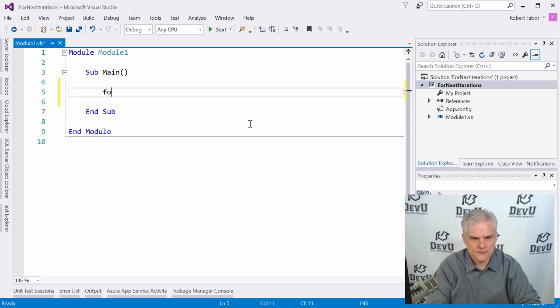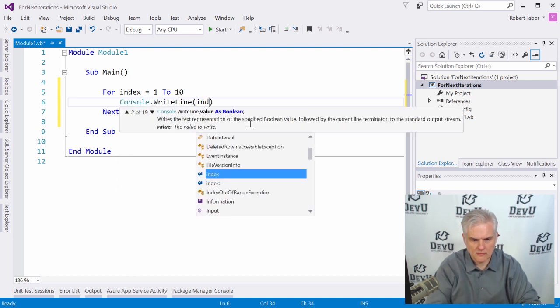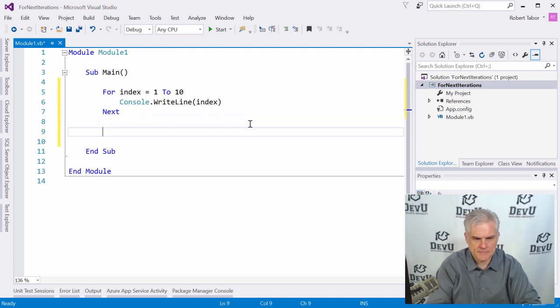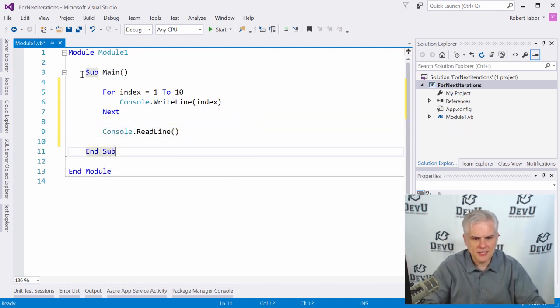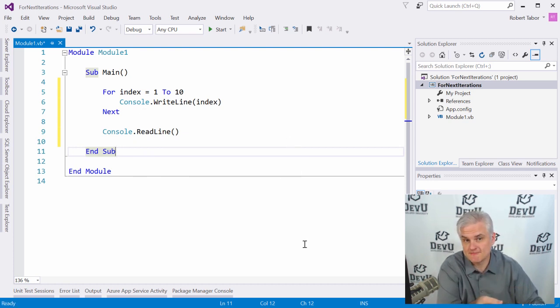So here we go. All right, there we go. That's all we need. So can you guess what you're going to see in the console window whenever we run the application? Let's see if you're right.